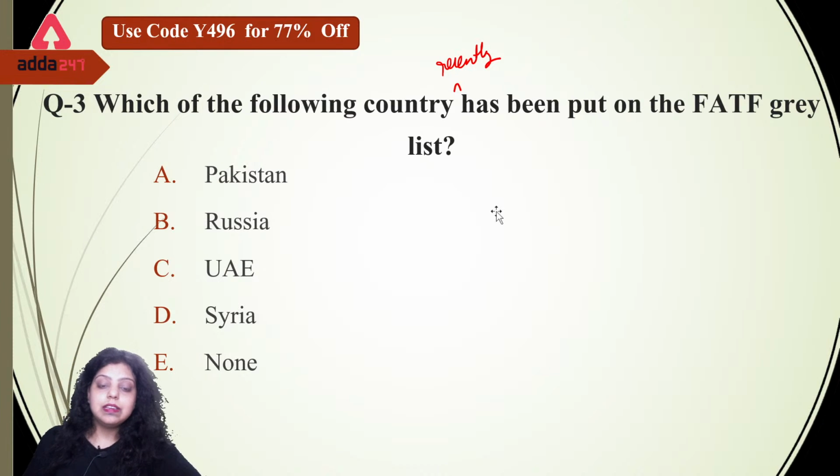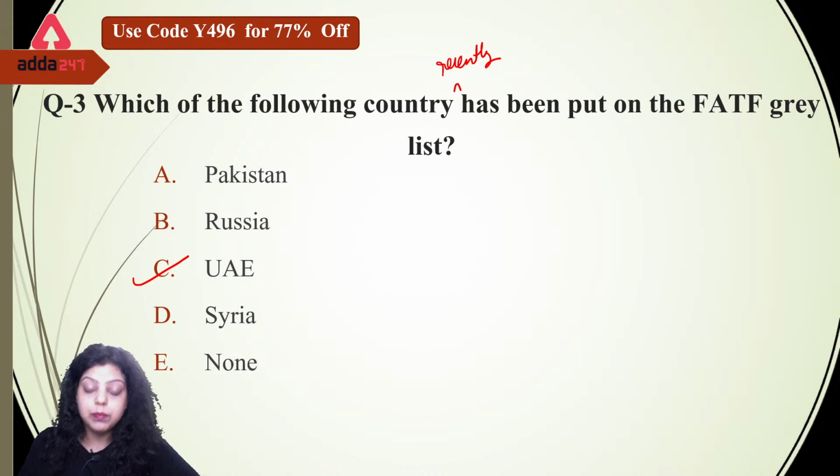See, the recently added country in the grey list of FATF is UAE. It's not Pakistan. Pakistan is already added in the grey list of FATF since 2018. It was removed in 2020, but is again added in the grey list. So Pakistan is always on the grey list of the FATF. Now, the recently added country is UAE.